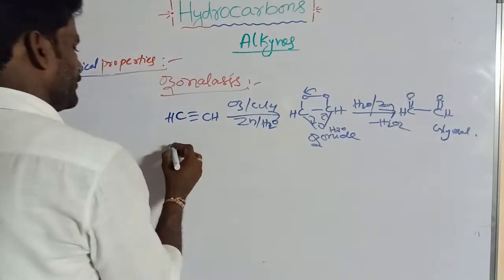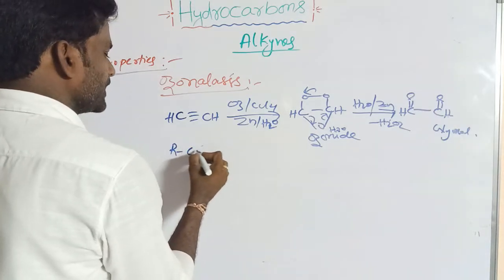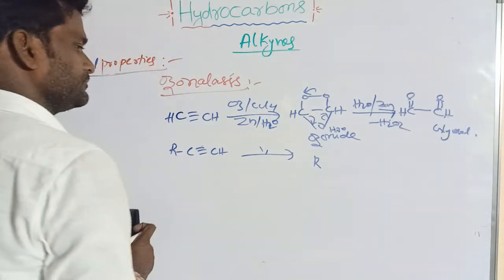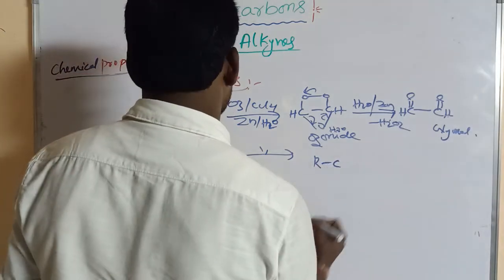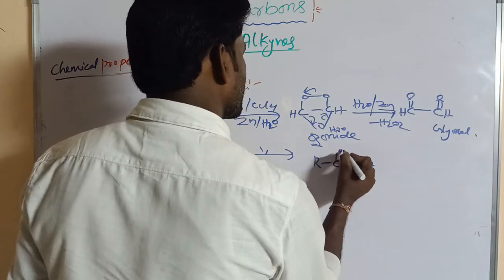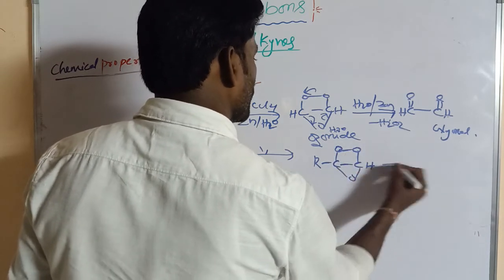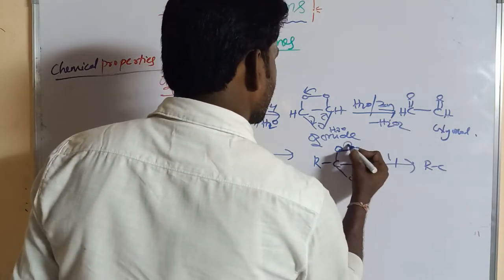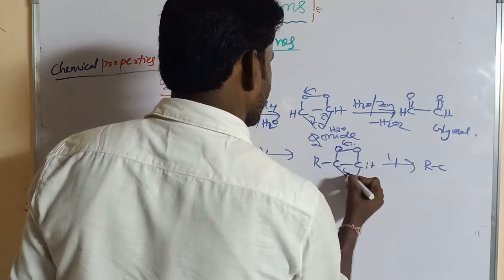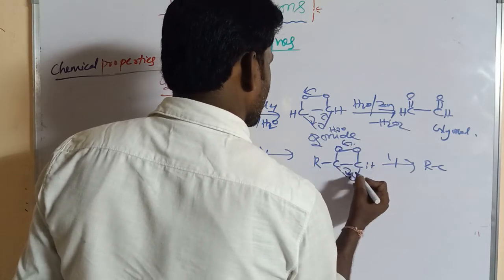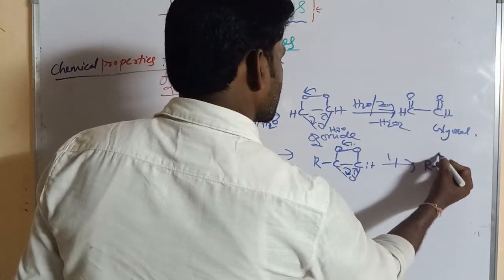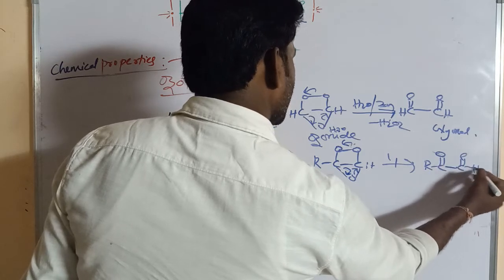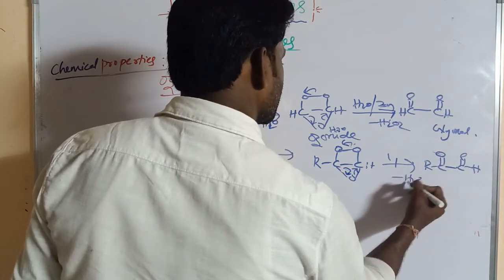If we take RC triple bond CH, it will give RC single bond CH ozonide, which on hydrolysis in the presence of zinc produces RC double bond O and H2O. This product is obtained.